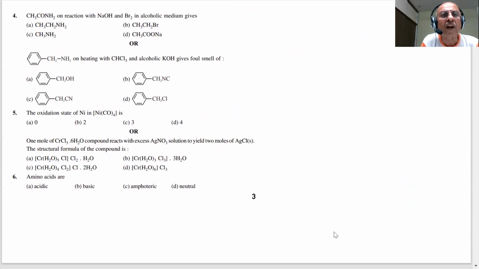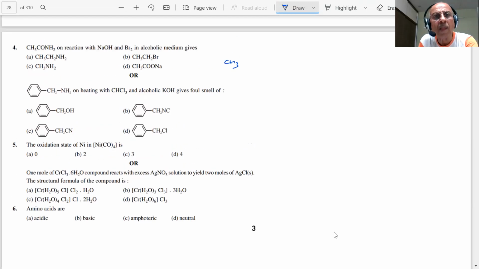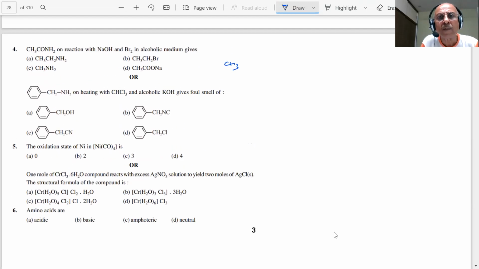CH3CONH2 on reaction with NaOH and Br2 in an alcoholic medium gives. What is the name of this reaction, students? CH3 C double bond O NH2 plus Br2 plus NaOH. Hoffmann bromamide degradation reaction. Very, very important.